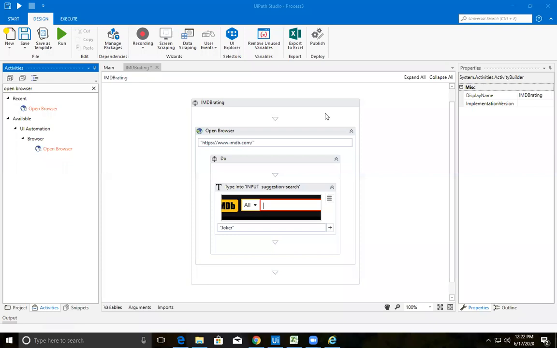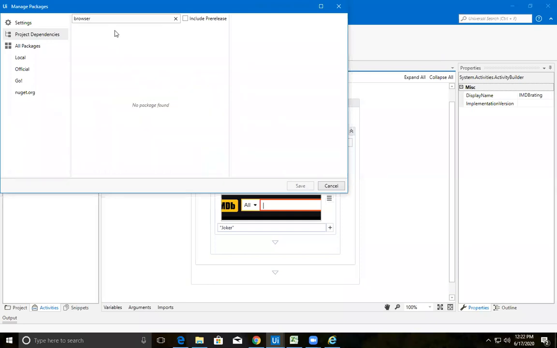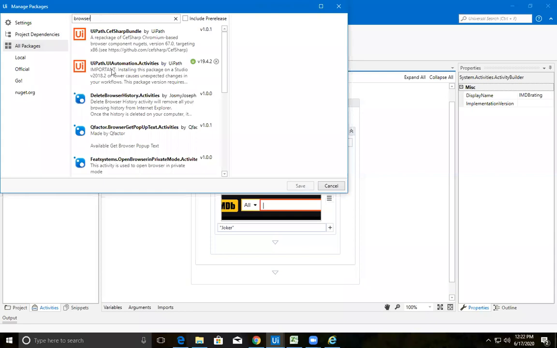No. Do one thing. Go to Manage Packages. Just type Browser. So it was not there.